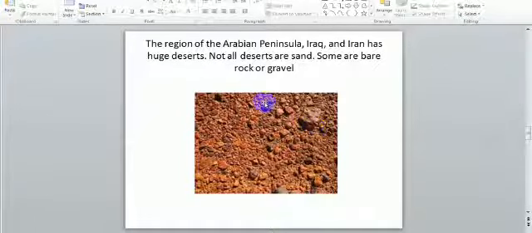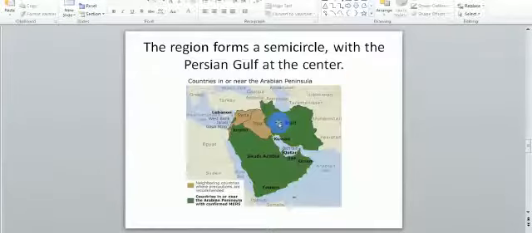The region of the Arabian Peninsula, Iraq, and Iran has huge deserts. Not all deserts are sand. Some are bare rock or gravel. So some of them are sand and the others are bare rocks or gravel, as we see here. The region forms a semicircle with the Persian Gulf at the center. It looks like an incomplete circle, and exactly in the middle we can find the Persian Gulf.